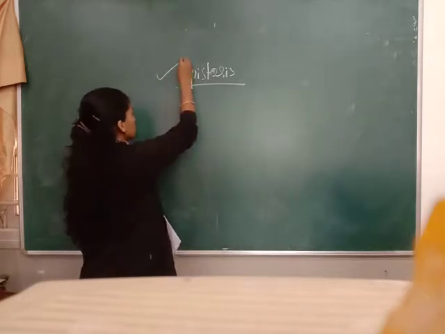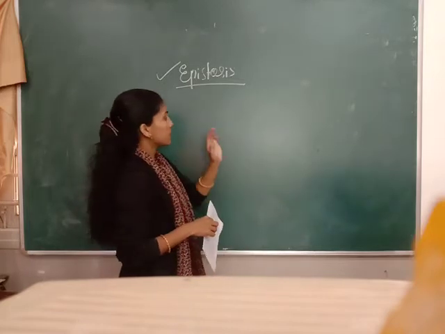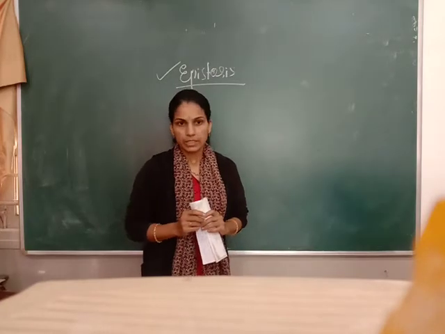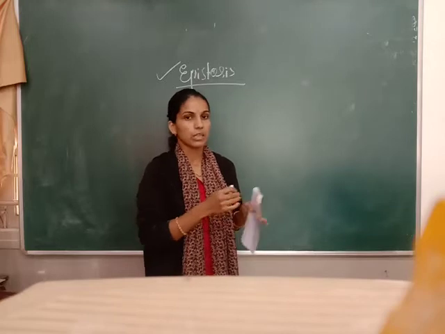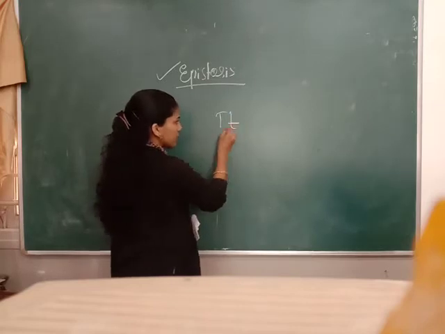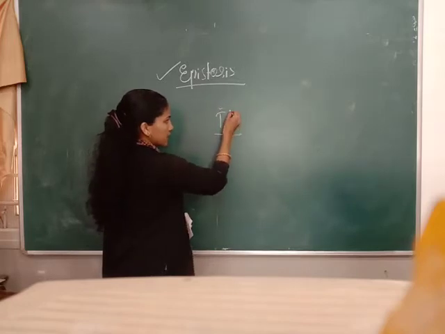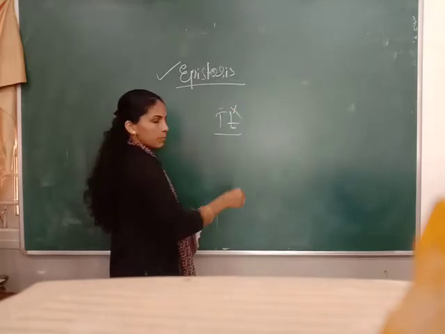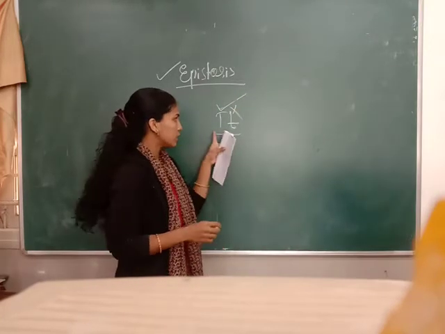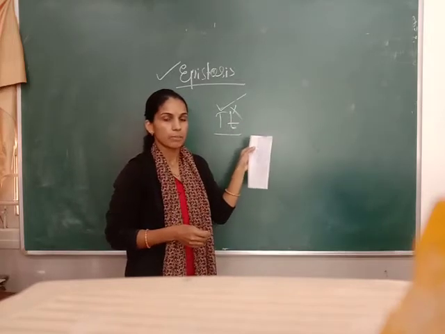Today we move to the next concept in genetics, that is epistasis. You heard the word epistasis. What does it mean? Epistasis is nothing but a gene that suppresses another gene. Suppose this is a single gene, and there is one more gene, its allele. This gene suppresses the other gene, so it will not express its character, and this one will express its character. Getting what I am saying? The gene that suppresses the other gene, we call the epistatic factor or epistatic gene.